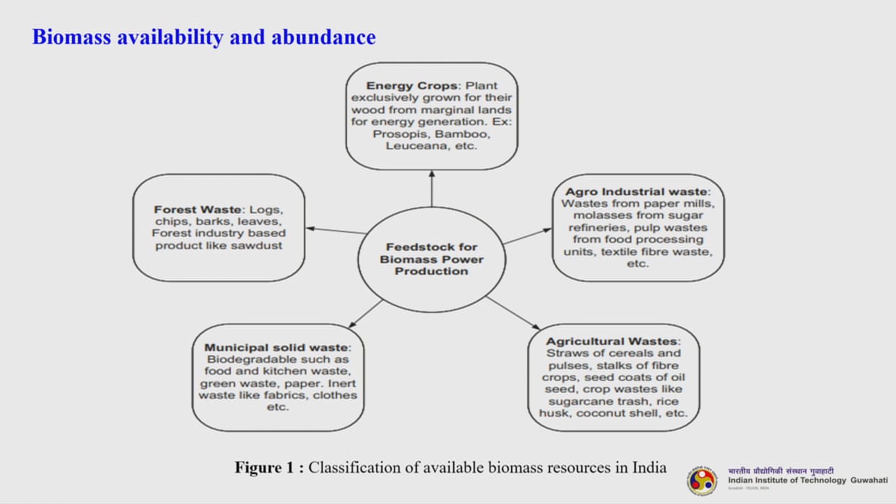Then we have MSW, which we call municipal solid waste. So, mostly they are biodegradable such as food and kitchen waste, green waste, paper. Inert waste like fabrics, clothes also come under that, which needs to be separated basically. Forest waste: so, basically logs, chips, barks, leaves, forest industry based products like sawdust.